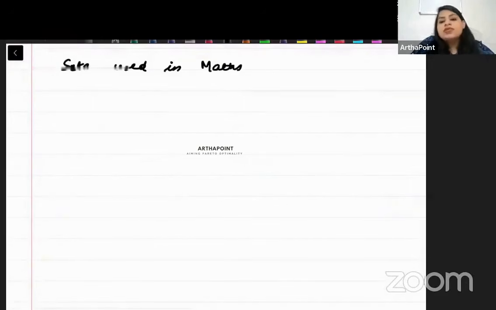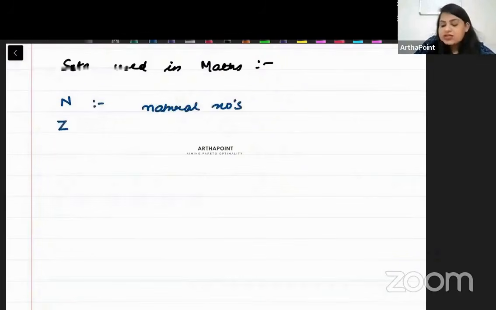So when we talk about the set used in maths, there are some symbols that we use in maths. So beta, what are those symbols that we use in maths? The first example is N. N stands for all natural numbers. The second is Z. Z stands for all integers. The third is Q. Q stands for all rational numbers.